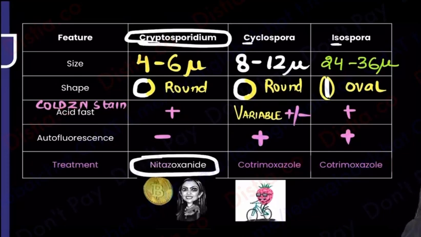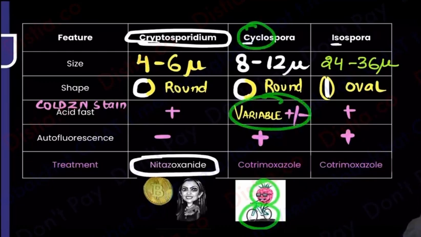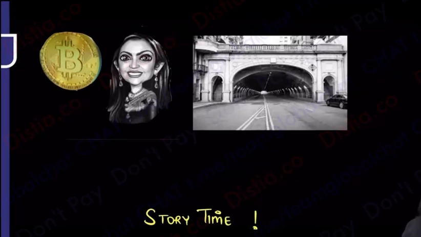So now what are the 2 stories that you had to do in this entire chapter? One story was raspberry on a cycle. So it occurs with raspberry consumption, cycle means Cyclospora, and cyclical means sometimes it is acid fast, sometimes it is not.